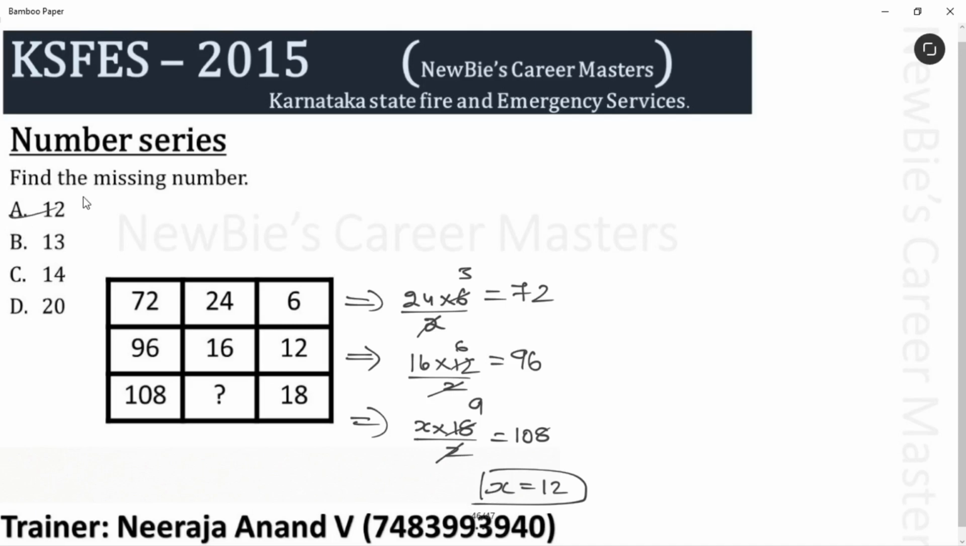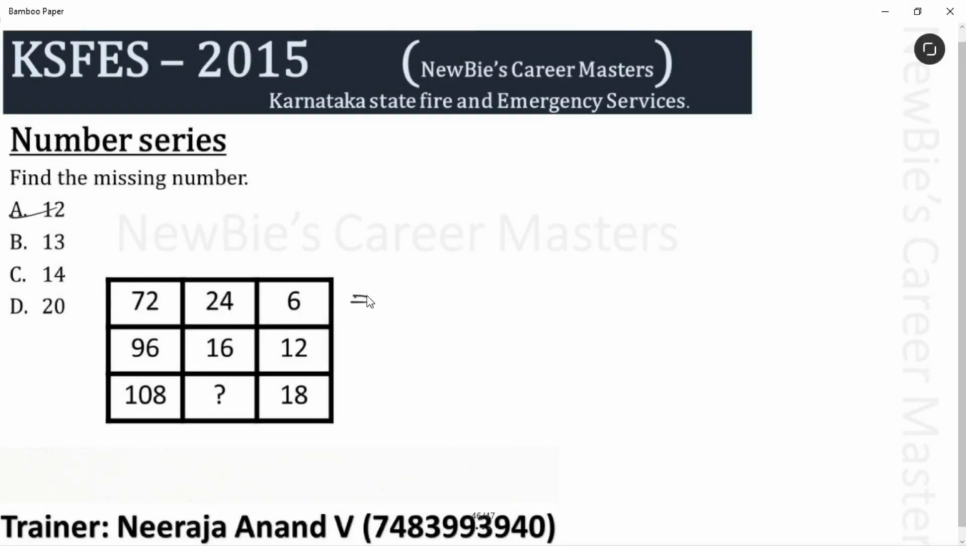This is the first method. Okay. Let's learn the second method. In the second method, what we have to do is take the first term and divide that by the second term. Clear? What is 72 divided by 24? The answer is 3. To get 6, I'll multiply this value with 2. 6. Clear? Apply the same logic for the second row. 96 divided by 16. What do we get? 6. To get 12, we have to multiply this with 2.